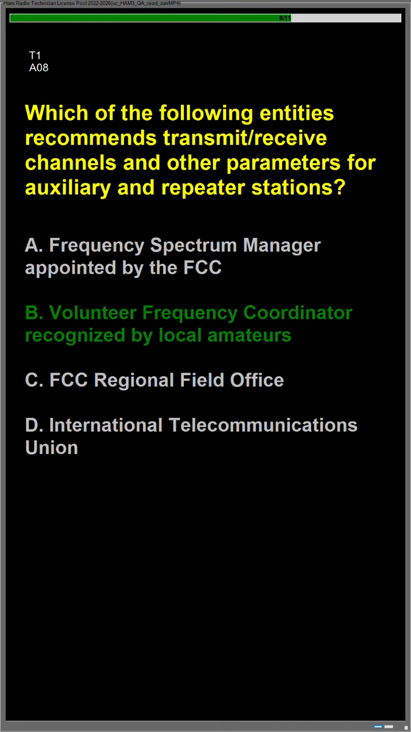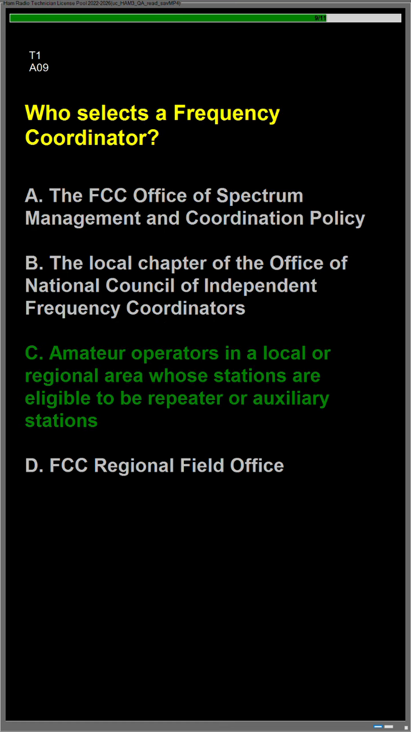Question Alpha 08, which of the following entities recommends transmit/receive channels and other parameters for auxiliary and repeater stations? Answer is B. Volunteer Frequency Coordinator recognized by local amateurs. Question Alpha 09, who selects a frequency coordinator? Answer is C. Amateur operators in a local or regional area whose stations are eligible to be repeater or auxiliary stations.